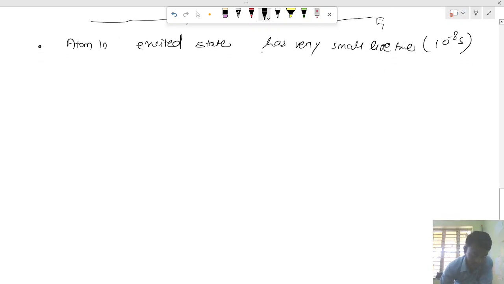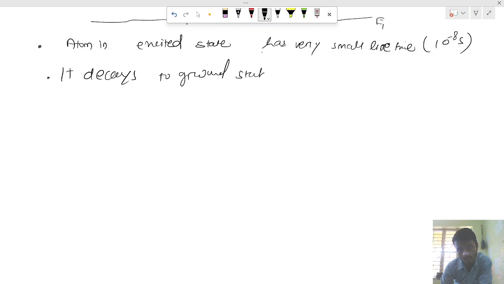It decays to the ground state spontaneously by emitting a photon. You have to find out how much frequency it will emit: E2 minus E1 divided by h.